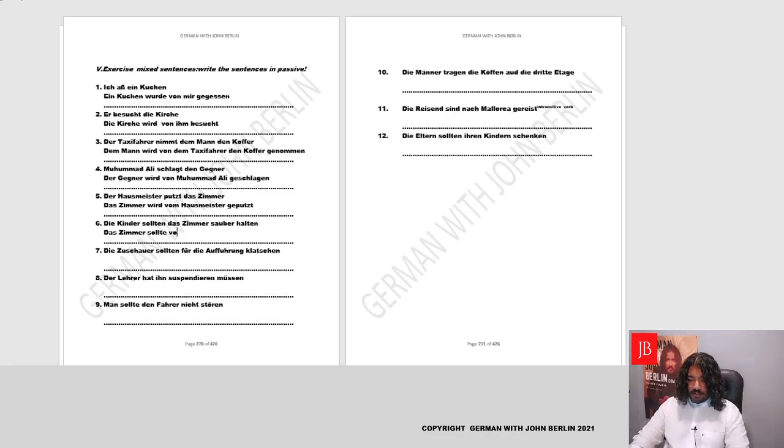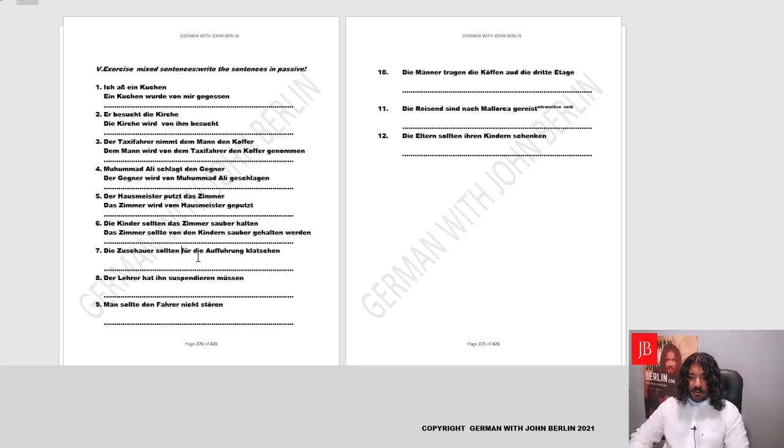Das Zimmer sollte von. Now Kinder is plural: der, dem, den Kindern. Yeah, you know, sauber is an adjective. Sauber. Main verb is halten. It'll be gehalten. Yes. Now we'll introduce the helping verb for passive. It's werden. Yes. So das Zimmer sollte von den Kindern sauber gehalten werden. So we remain with the three rules: maintain the structure, change the voice, add the helping verb for passive, that's werden, and you get your passive sentence.